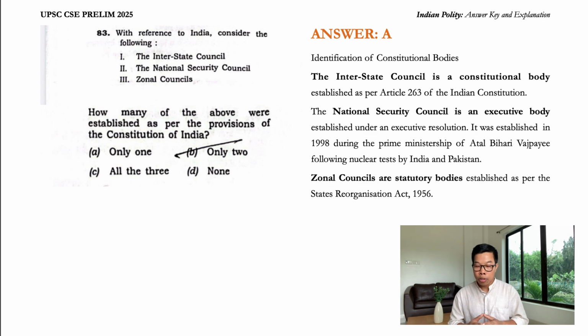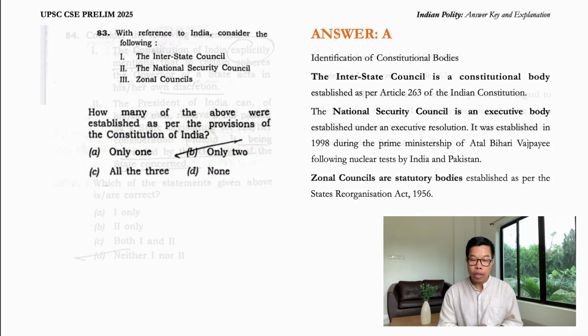The National Security Council is an executive body established by a resolution of the executive, the government. It was established during Atal Bihari Vajpayee's Prime Ministership, right? The Zonal Councils are statutory bodies established under the States Reorganisation Act 1956. So it's a statutory body. So only one. So option A, only the Interstate Council is a constitutional body here.